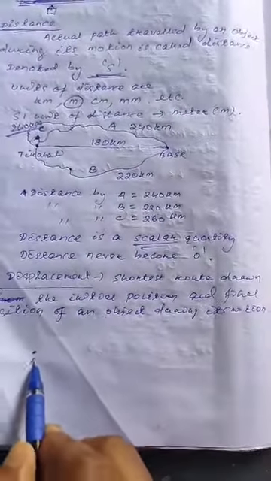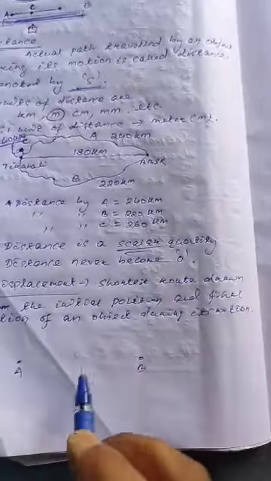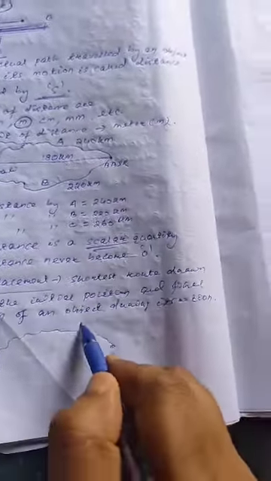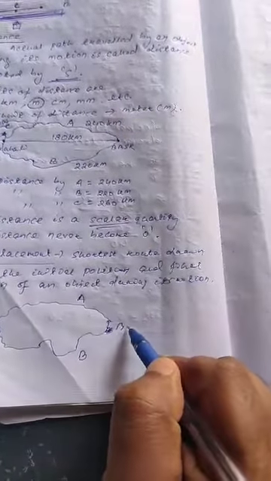Suppose this is point A and this is point B, and suppose this path is traveled by A, and this path is traveled by B. Suppose this is Tikavali and this is Bhubaneswar.